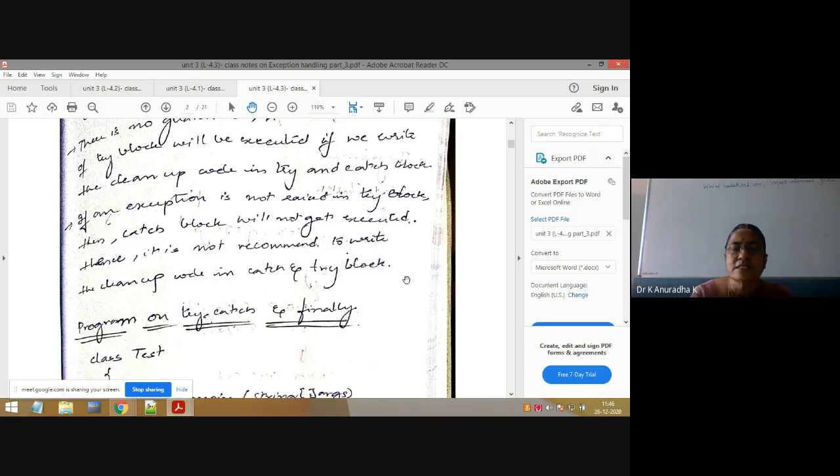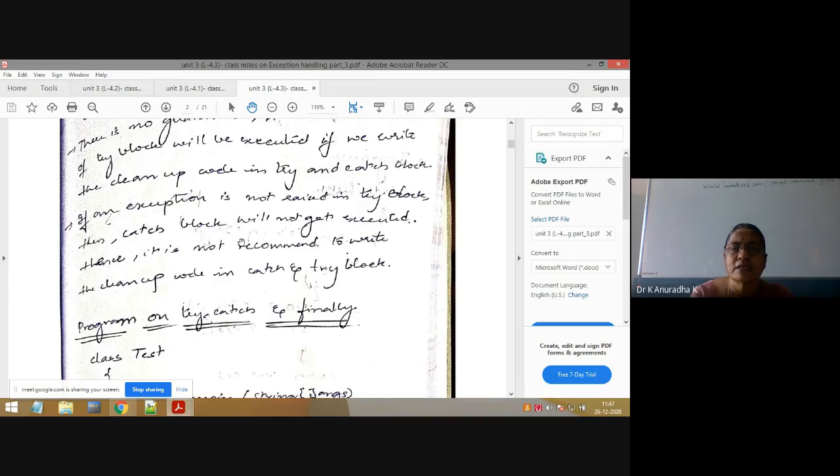So only the statements of the try block are executed as part of the main method and the rest of the program is executed, but the catch block will not be executed. Because only if an exception is raised in the try block will the corresponding matching catch block be executed. Otherwise, if an exception is not raised in the try block, the catch block will not get executed. That's why.